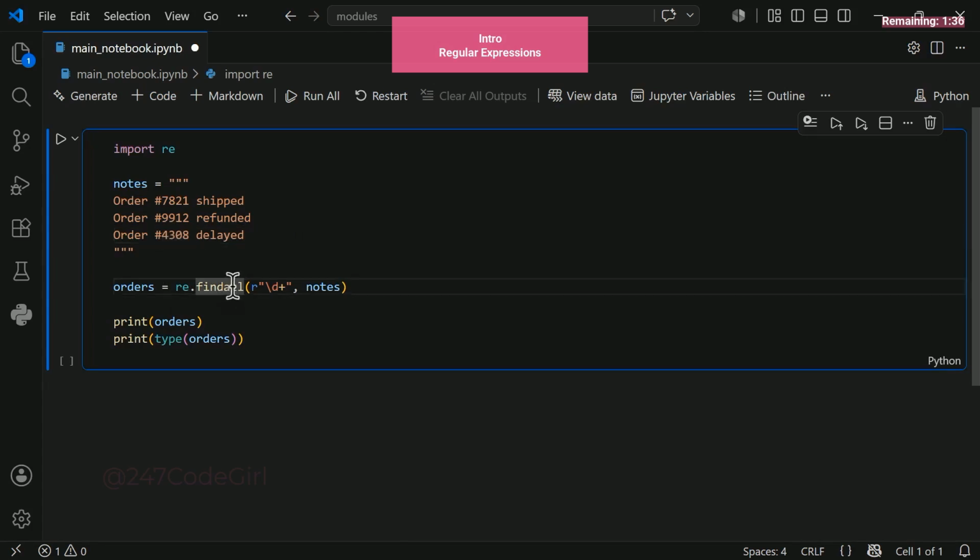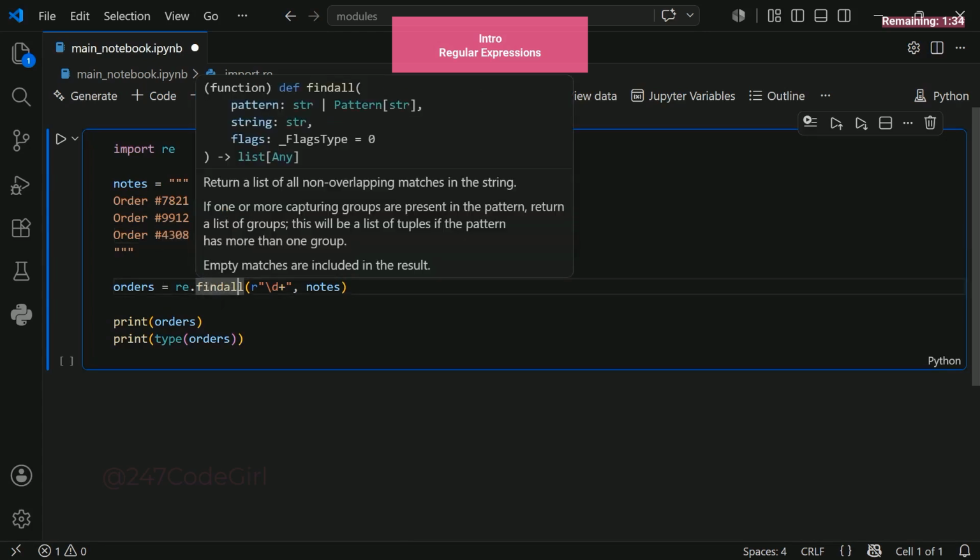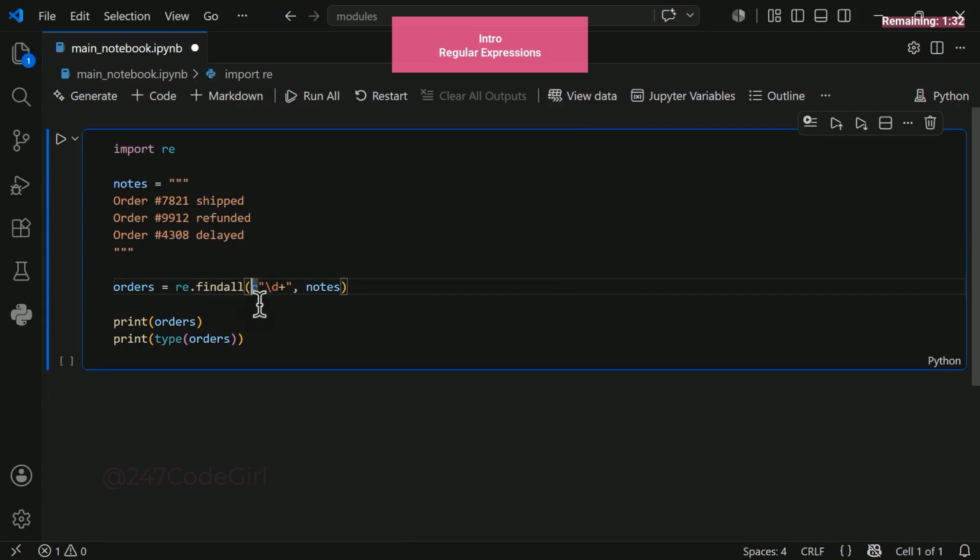To do this, we use the highly efficient findall function from the re module. All we need to do is pass it a clean, raw string pattern. Inside the pattern, we type a backslash followed by the letter d, which tells Python we are explicitly hunting for numeric digits. Adding a plus symbol means we want to grab the full continuous number rather than just a single digit. By including that plus sign, Python bundles all connected digits together beautifully in one seamless sequence, ready to be stored neatly inside a list.